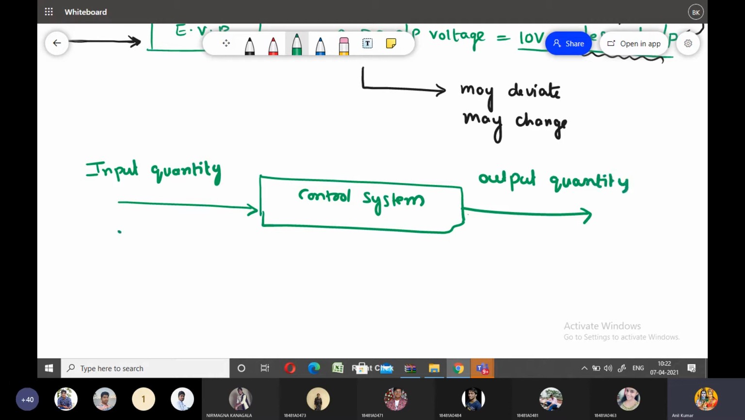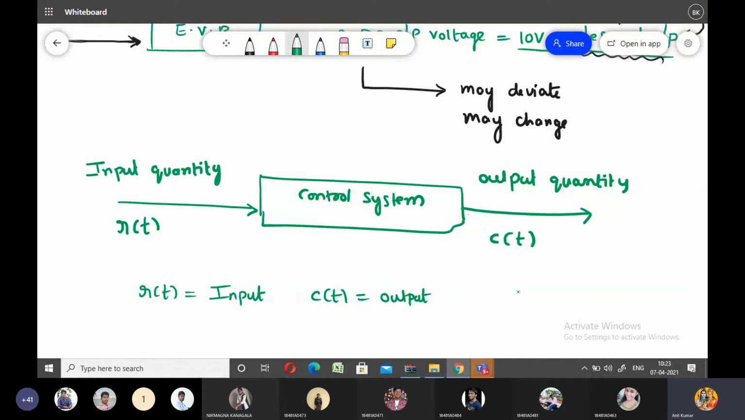Here the input quantity is represented by R of t and the output quantity is represented by C of t. So R of t is equal to the input quantity, and C of t is equal to the output quantity of the control system. All of you please remember this. Throughout the control system course, I use the same notations throughout the semester.